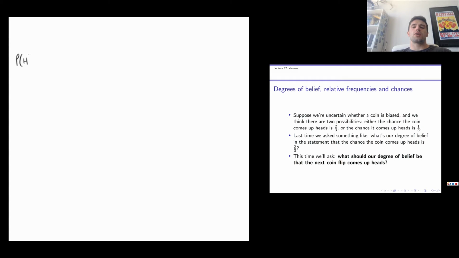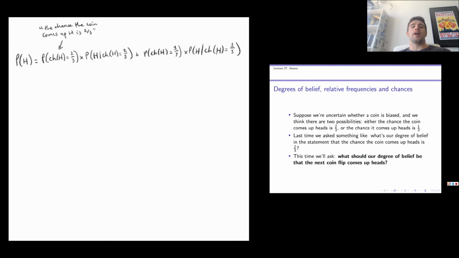Well, the probability that the coin comes up heads is equal to the probability that the chance the coin comes up heads is 2/3, times the probability that the coin comes up heads, given that the chance the coin comes up heads is 2/3, plus the probability that the chance the coin comes up heads is 1/3, times the probability that the coin comes up heads, given that the chance the coin comes up heads is 1/3. Now this is a bit of a mouthful, but you've actually proved this. This was assignment 7, question 2.